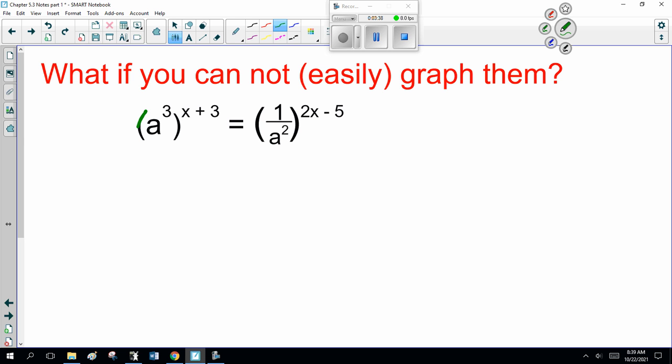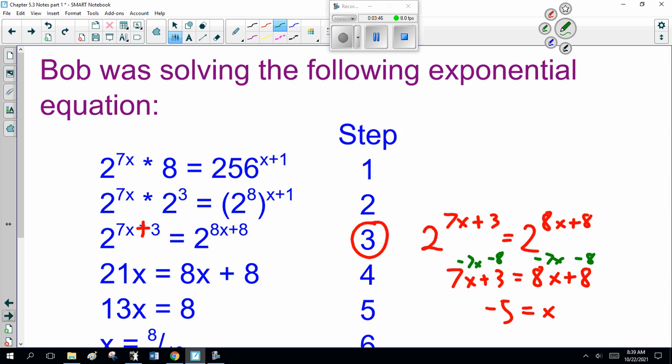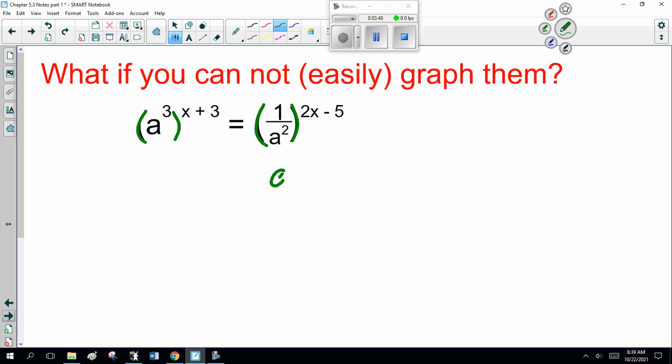Now you notice you have a and 1 over a. Like we just did back here, the 1/8, this becomes a to the minus 2, 2x minus 5. Now we have common bases.